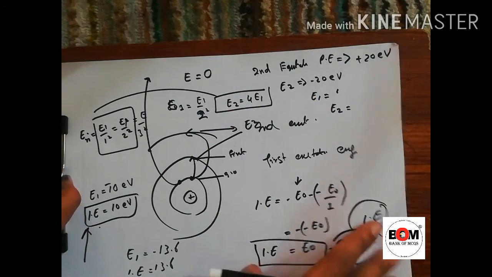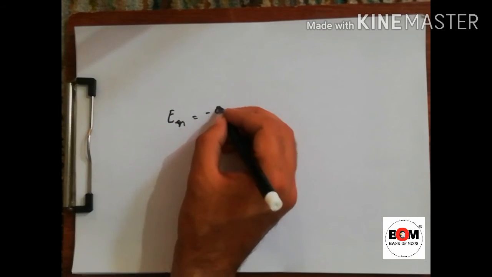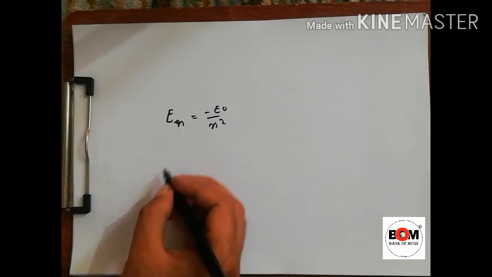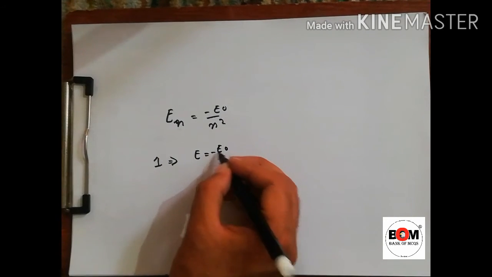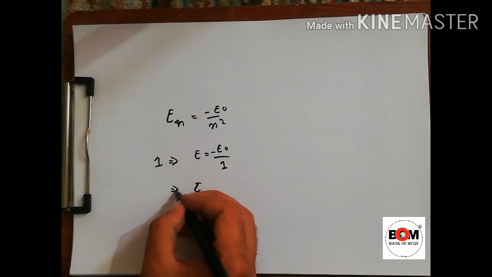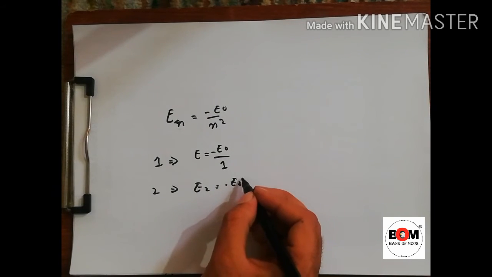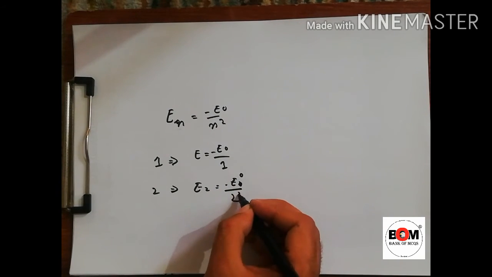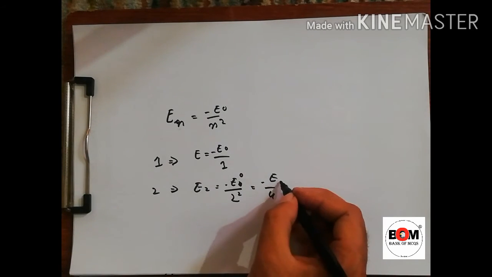Again, I would like to draw your attention to the second page: we know that E_n is equal to minus E naught divided by n square. For n equal to 1, E1 is minus E naught divided by 1. For E2 we have minus E naught divided by 2 square, or minus E naught divided by 4.